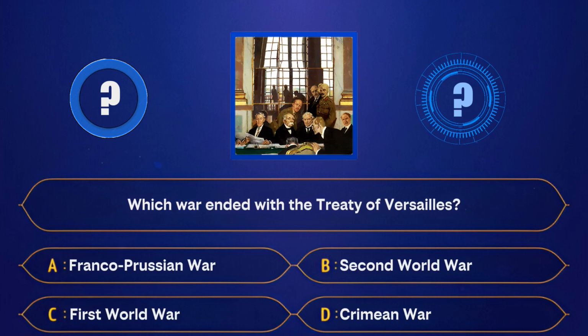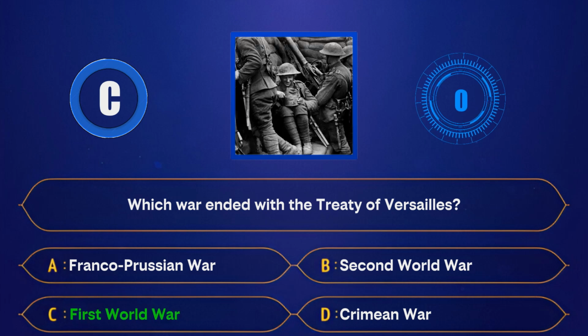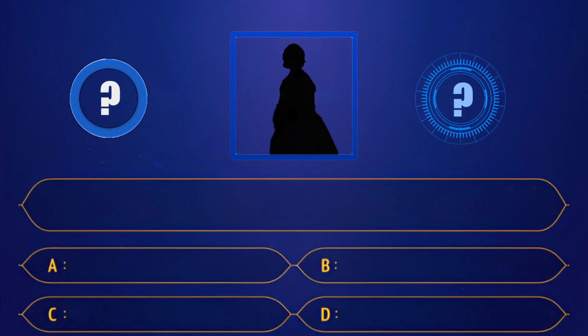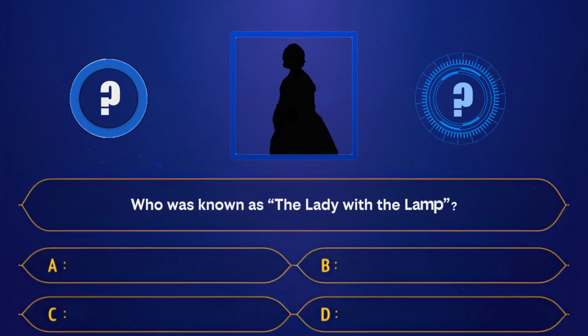A. Franco-Prussian War. B. Second World War. C. First World War. D. Crimean War. Correct answer, First World War. Who was known as The Lady with the Lamp?